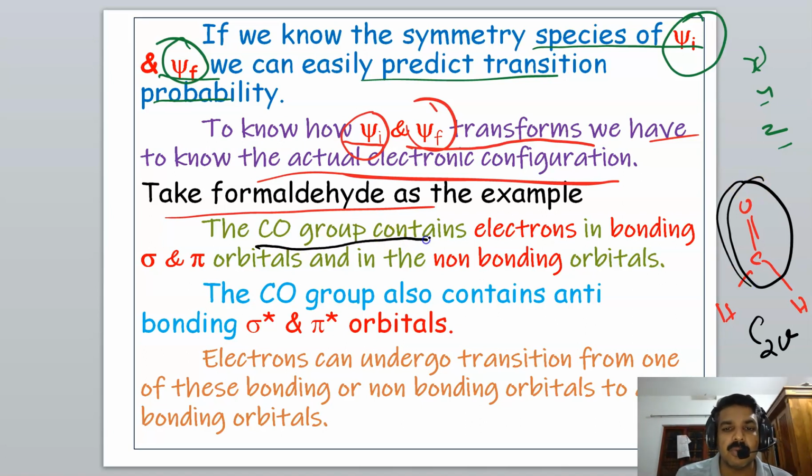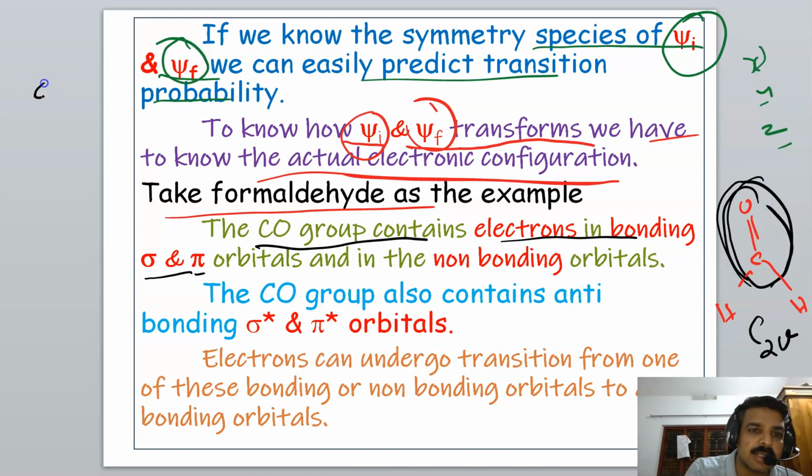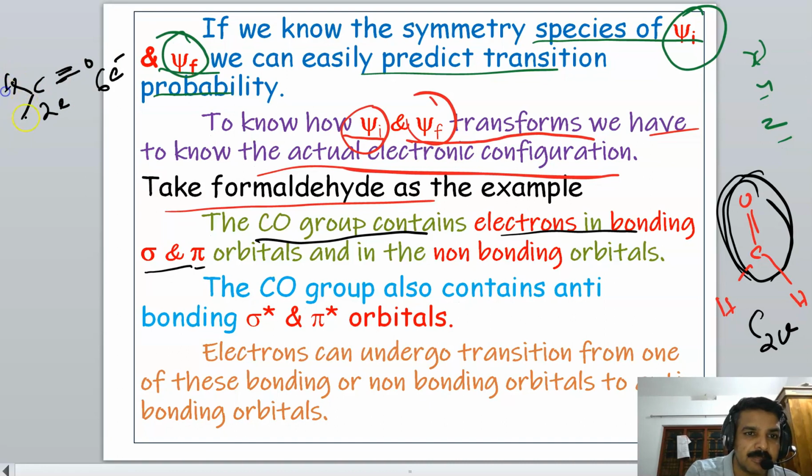The carbonyl group contains electrons in bonding sigma and pi orbitals. We are considering the CO group. So there are 6 electrons in oxygen, and 2 electrons of carbon are used for bonding with oxygen, the other 2 with the other species, hydrogen.